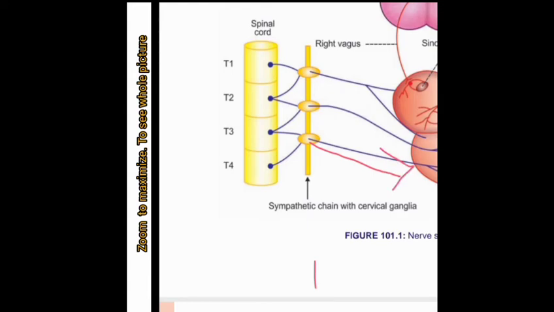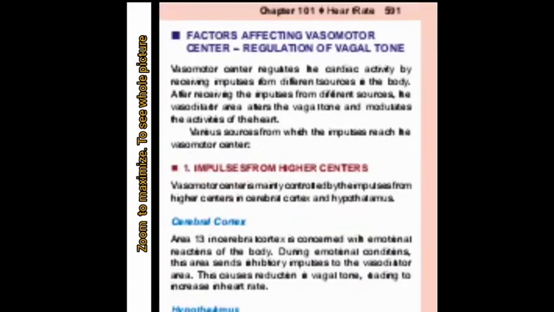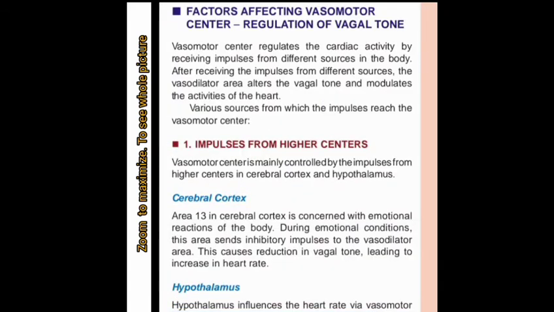Then we discuss what factors are responsible for vasomotor center regulation, which is mainly vagal tone, because vagal tone is always responsible for the heart rate. So what is the vasomotor center? We discussed the vasomotor center, but the main factor gives the impulse to the vasodilator area.